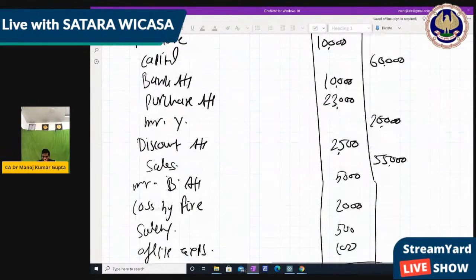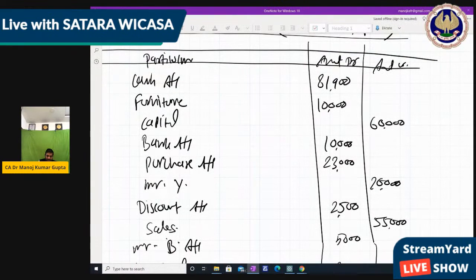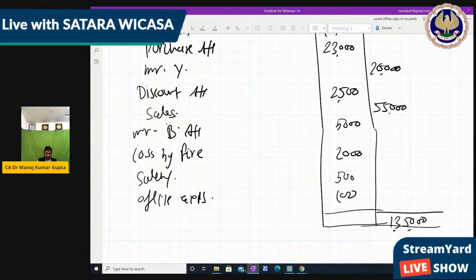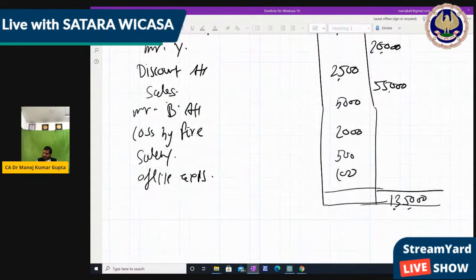Right? And the debit side, 81,900 plus 10,000 plus 10,000 again plus 23,000 plus 2500 plus 5,000 plus 2,000 plus 500 plus 100, 1,35,000. Right? So trial balance tally means अभी तक का accounting process is correct. This is the proof by this trial balance.